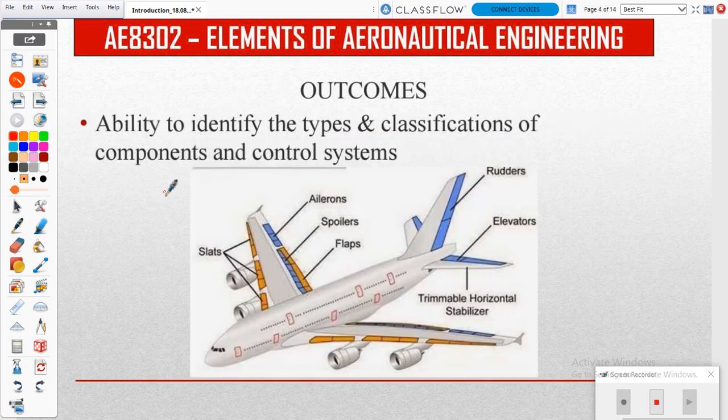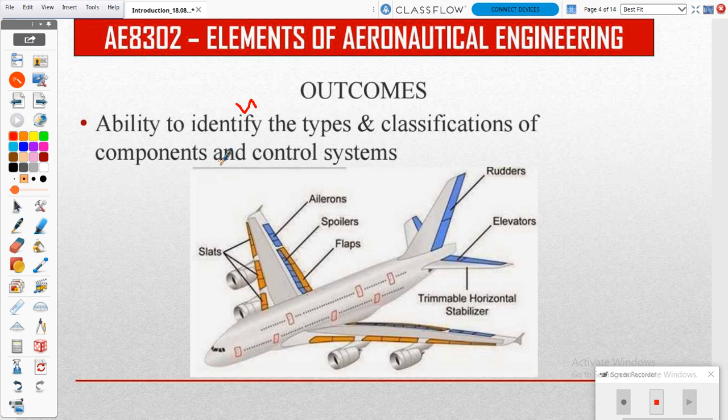So next one will be the ability to identify the types. Based on looking at that aircraft, you can easily identify this shape it comes, means this one will be this category, so you can easily identify.